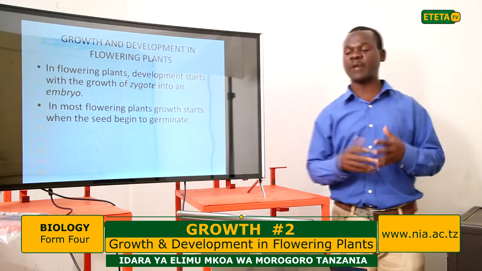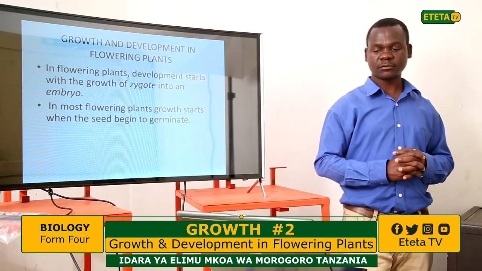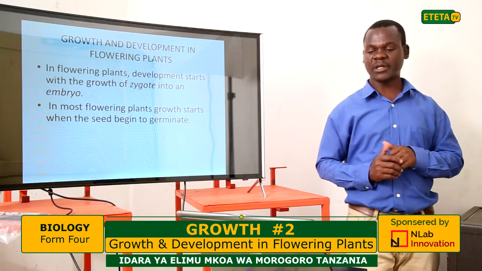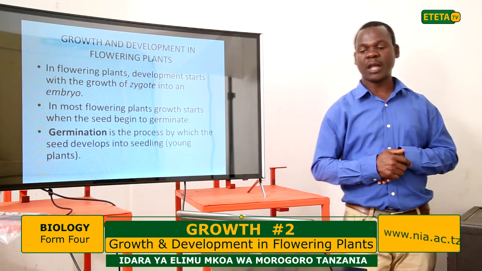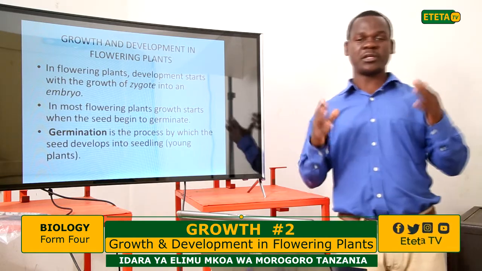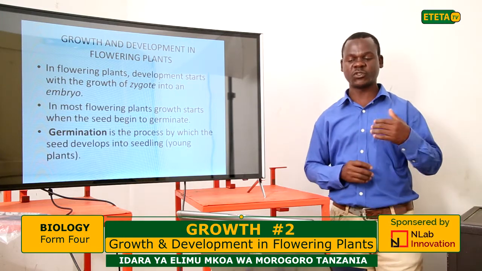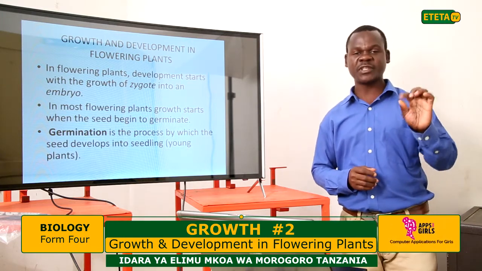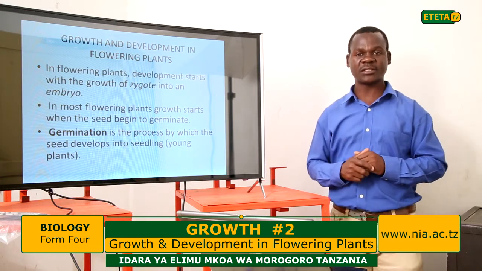In most flowering plants, growth starts when the seed begins to germinate. The growth starts from the germination of the seed. Now, what is germination? Seed germination is the development of the seed into a seedling, the changes of the seed to form the seedling, the young plant.